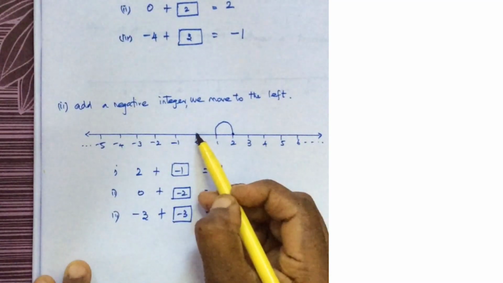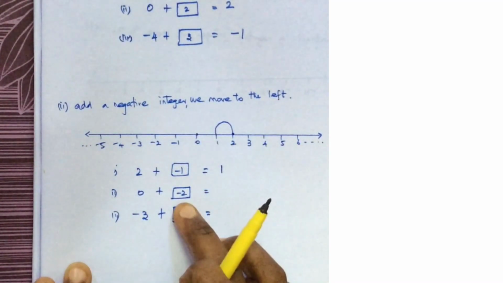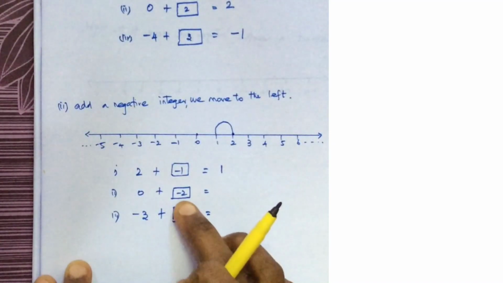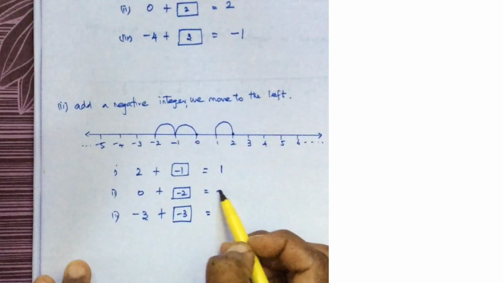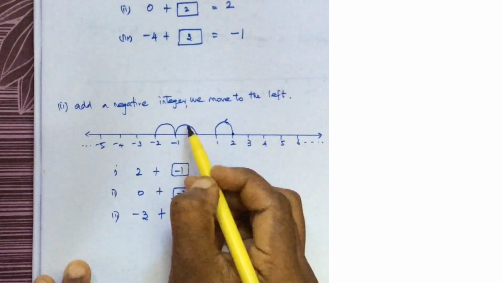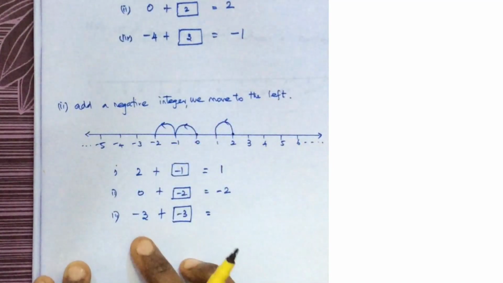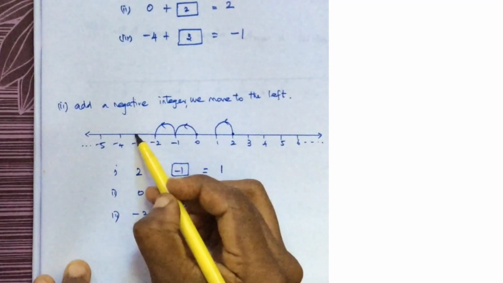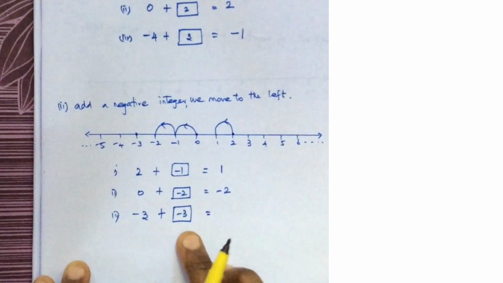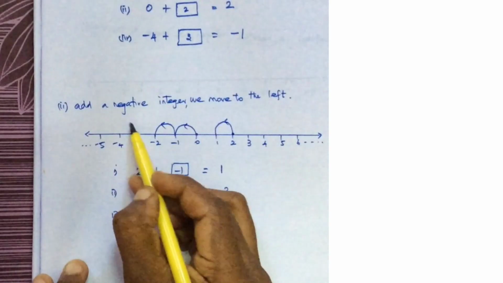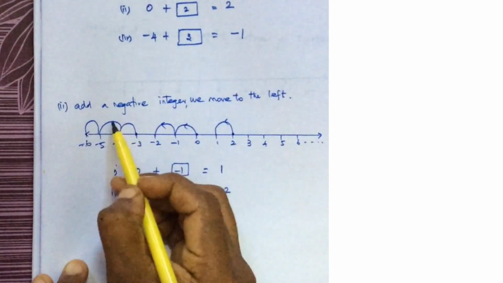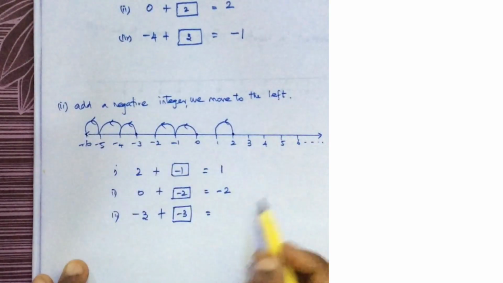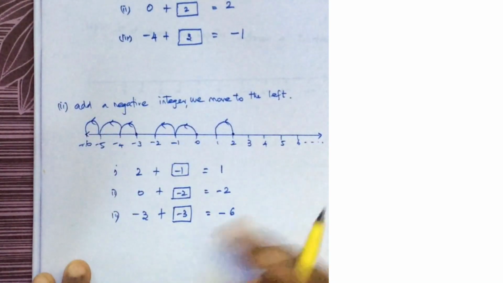Next is 0. I am here, minus 2, adding a negative integer. So 2 steps I have to move to the left. 1, 2. So it is minus 2. Third is minus 3. I am here. 3 steps I have to move to the left. 1, 2, and here it is minus 6. Third step, it is left. The answer is minus 6.